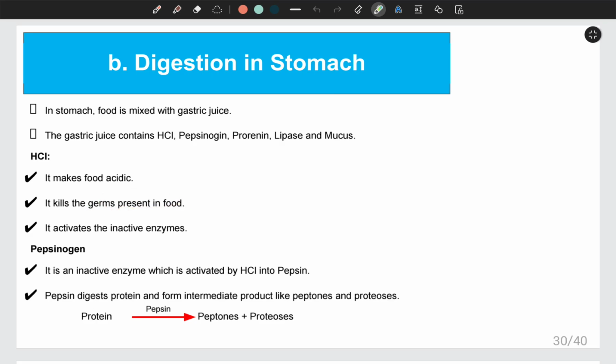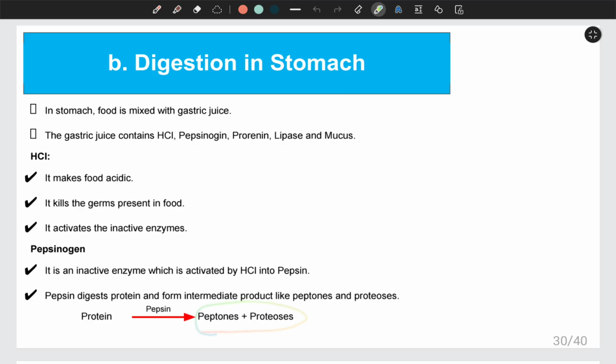And similarly, it activates the inactive enzymes known as pepsinogen and prorenin. So once hydrochloric acid mixes with the enzyme pepsinogen, that pepsinogen gets activated and converted into pepsin. And this active enzyme pepsin will act upon the protein present in the food and convert it into intermediate products like peptones and proteases.